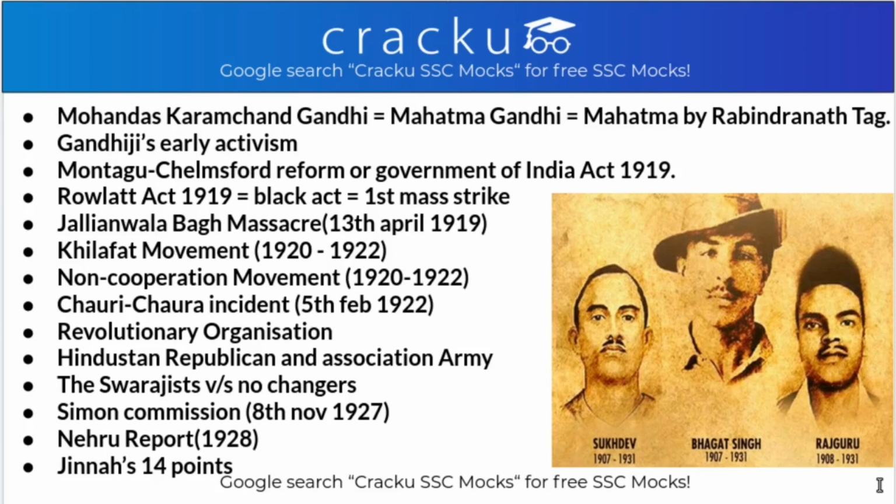It was a 7-member Indian Statutory Commission comprising only white members, and that is the only reason why the Simon Commission was boycotted. On February 3rd, 1928, the Simon Commission landed in Bombay, and it was welcomed with the slogan Go Back Simon. That means it was not welcomed, people were opposing it.